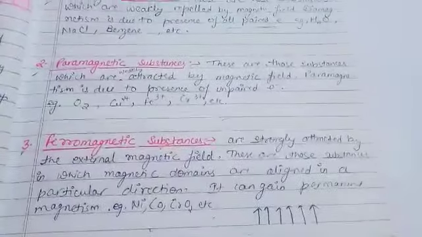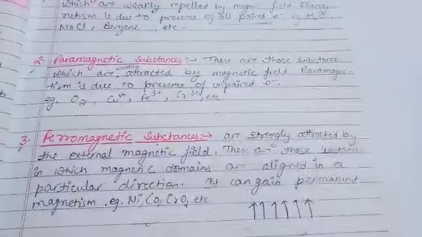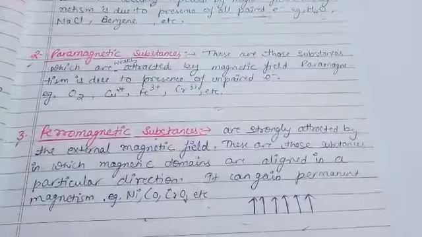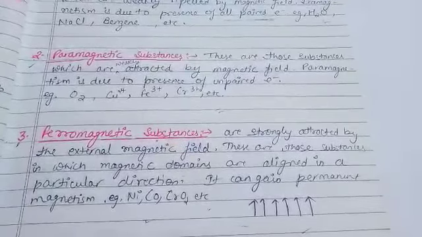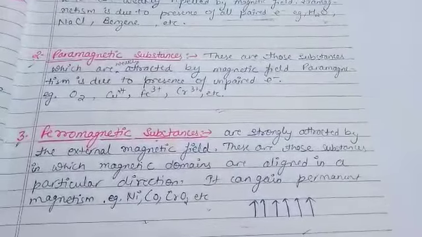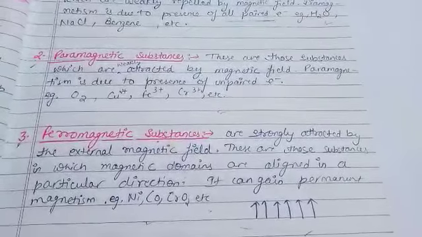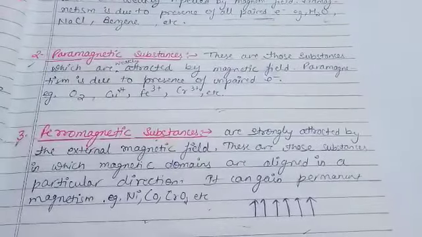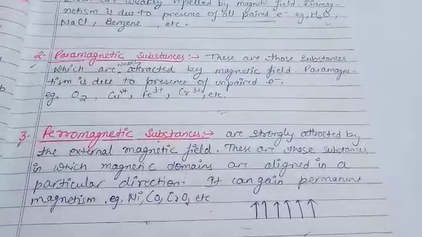Now another substance we have is ferromagnetic substances. Ferromagnetic substances are strongly attracted by external magnetic field. And what's the reason why they are strongly attracted? Actually, these are those substances in which magnetic domains are aligned in a particular direction.